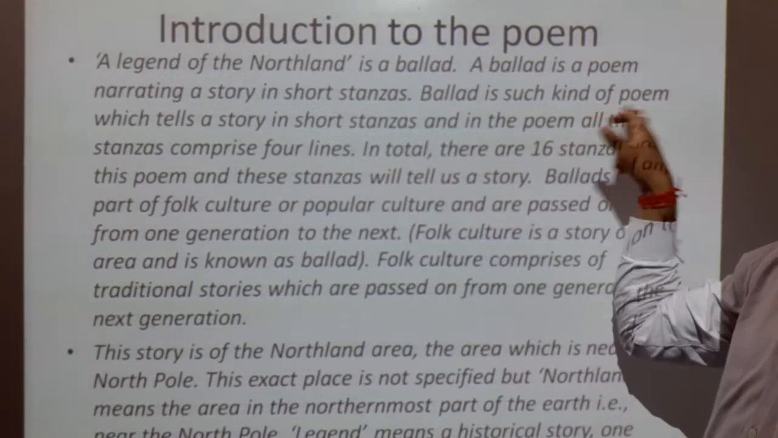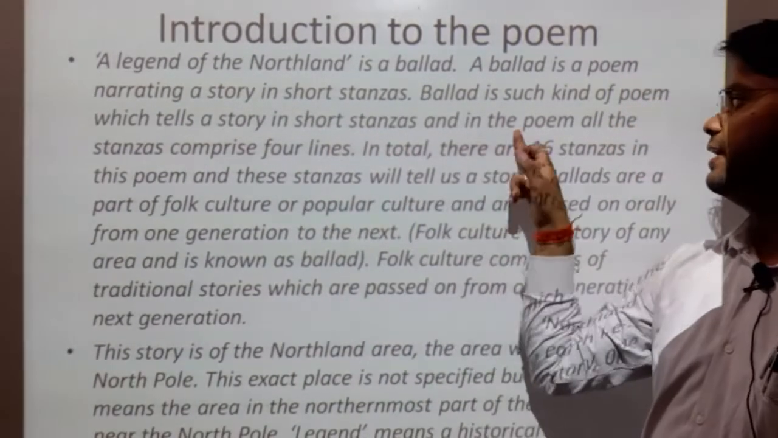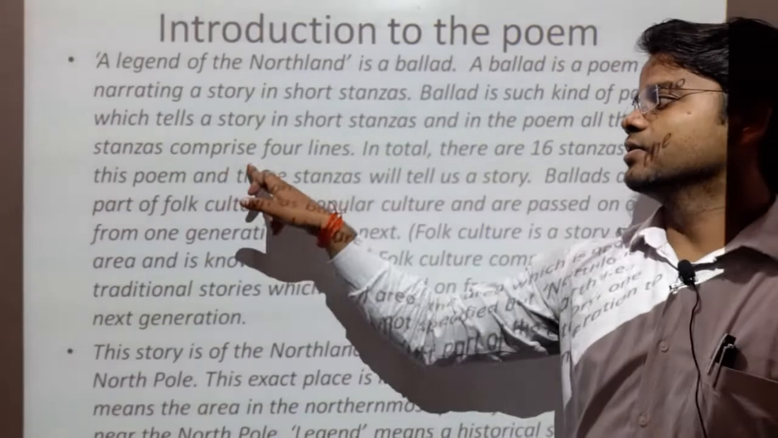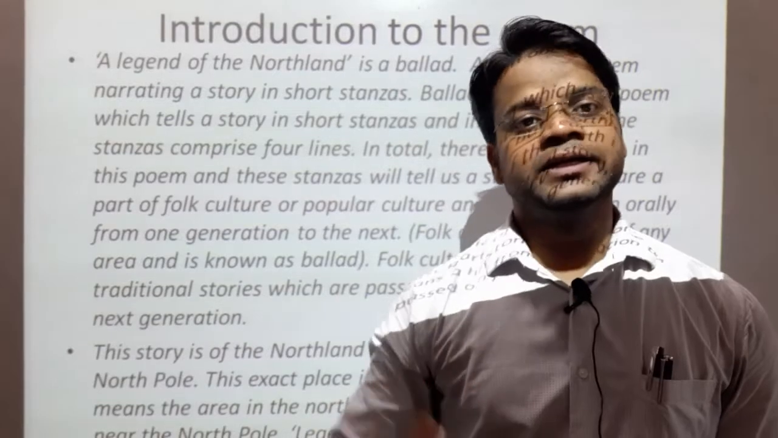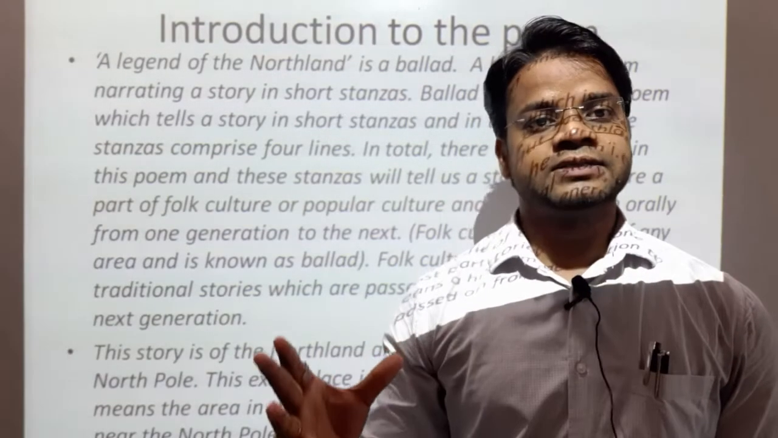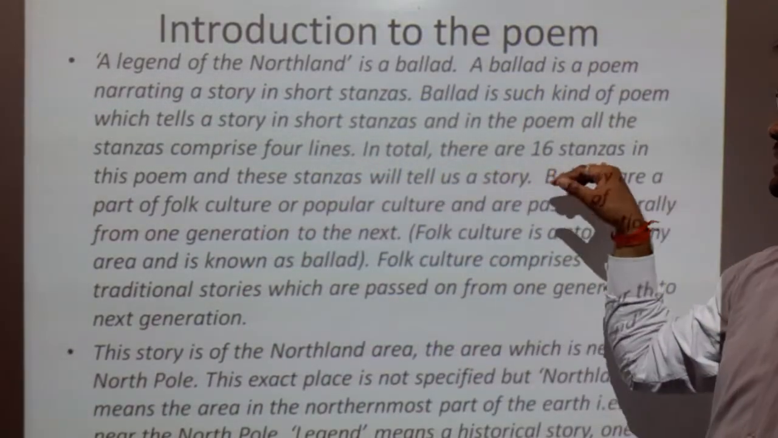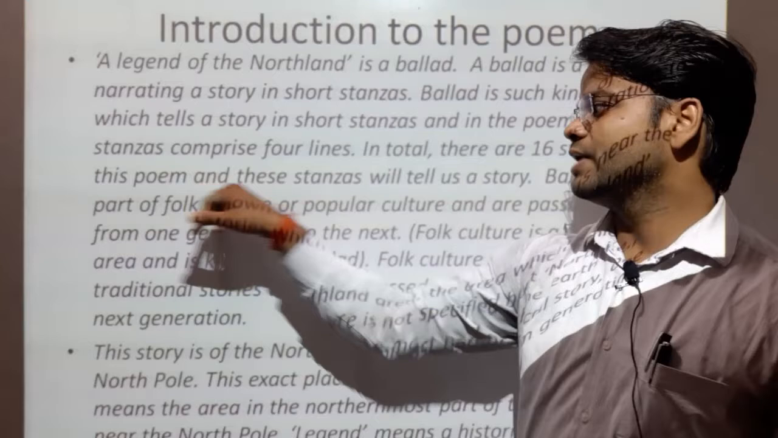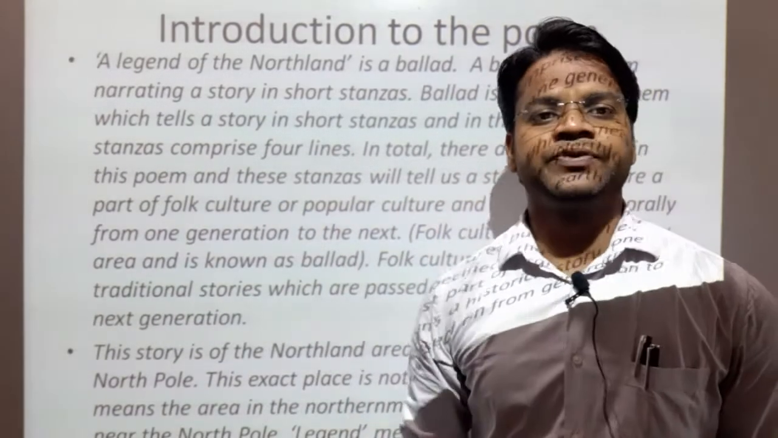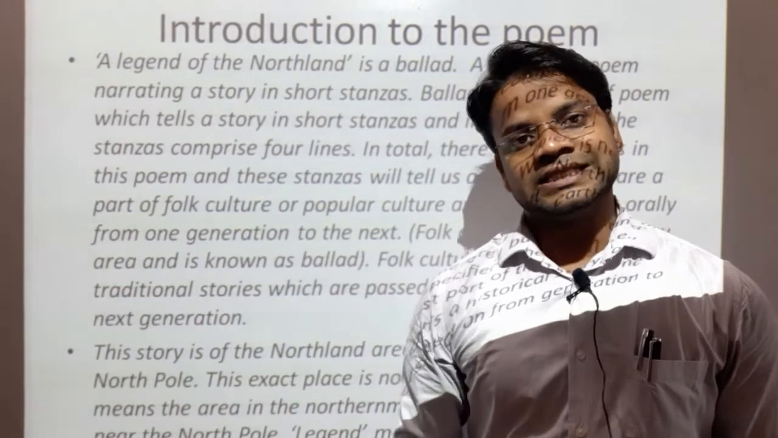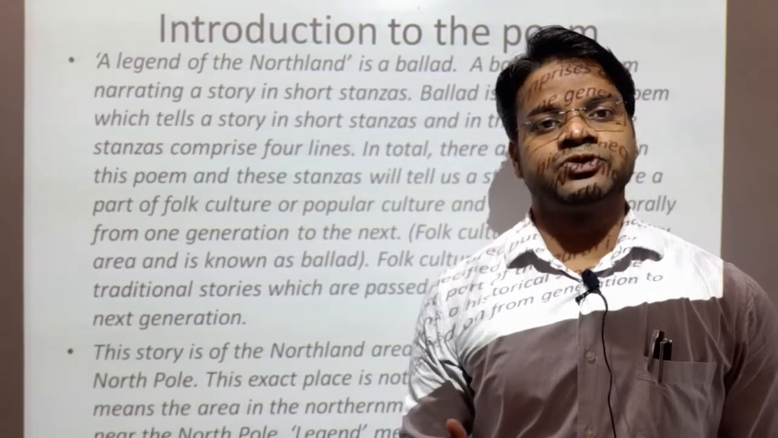A ballad is a kind of poem which tells a story in short stanzas, and in the poem all the stanzas comprise 4 lines. Actually, it is a kind of story, but it is written in stanzas. In total there are 16 stanzas in this poem, and these stanzas will tell us a story. So now we are going to read A Legend of the Northland, and we will come to know what the story is.